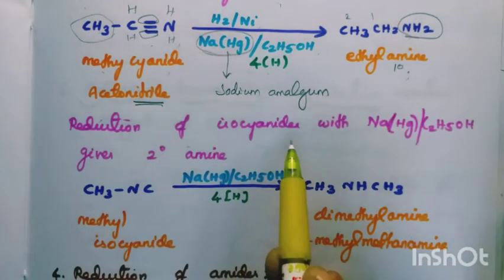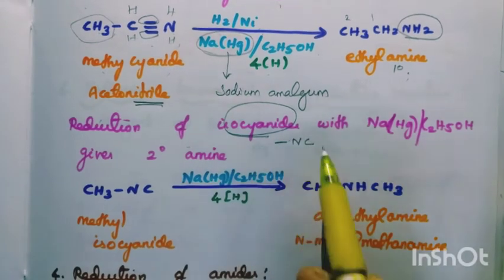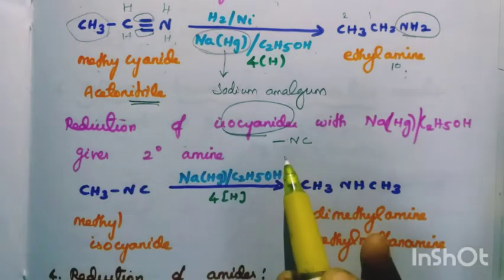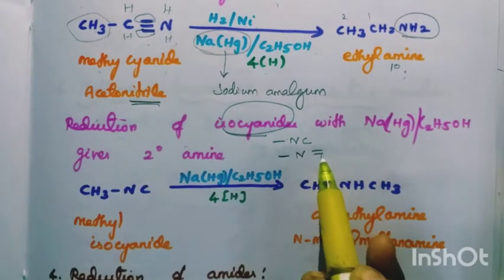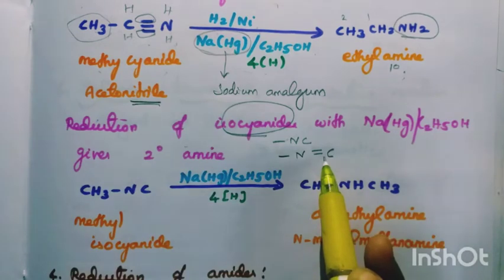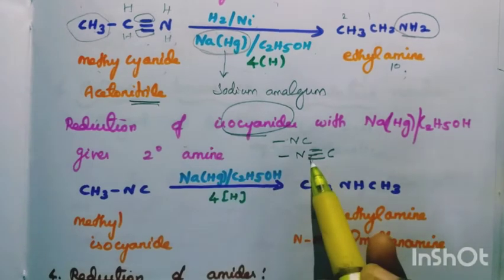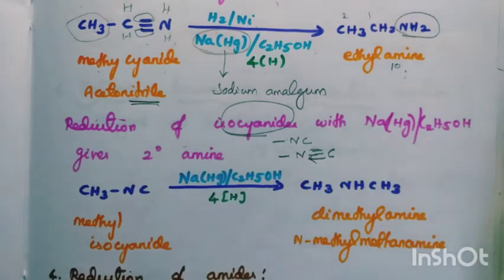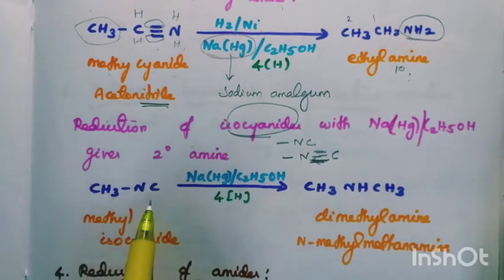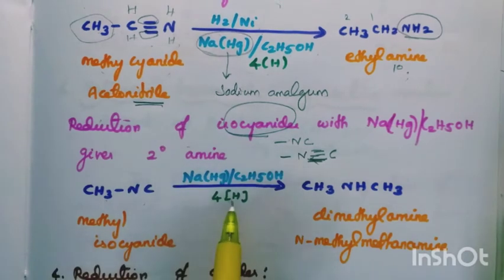And now reduction of isocyanide. Isocyanide means the bond is NC, this can be written as N triple bond C, not like the cyanide. So let's see. Now methyl isocyanide with sodium amalgam and ethyl alcohol, 4 hydrogens.